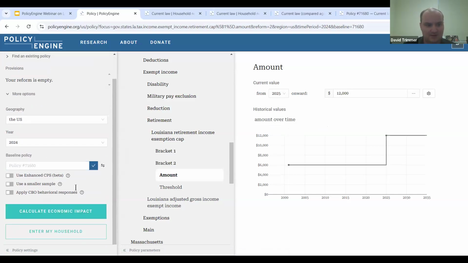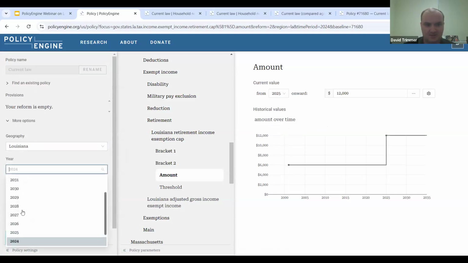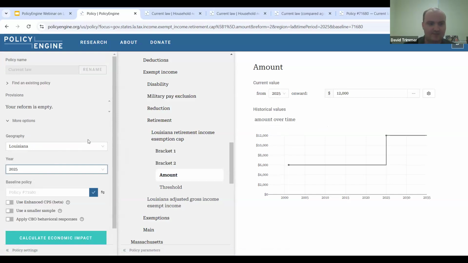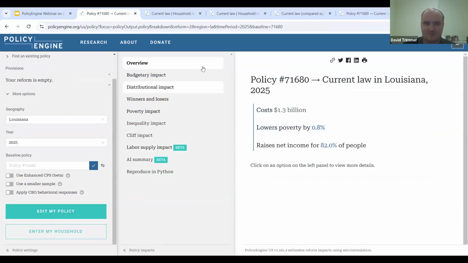Before we calculate our economic impact, we want to make sure we're in the right state. So we're going to scroll down, click Louisiana, and we want to make sure we're in the right tax year, which is 2025. So what we're simulating against is 3 years of pooled CPS data. That's Current Population Survey. We have recently enhanced our state level data with the CPS. However, with some of the smaller states, we get a smaller sample size, which can lead to some interesting results.